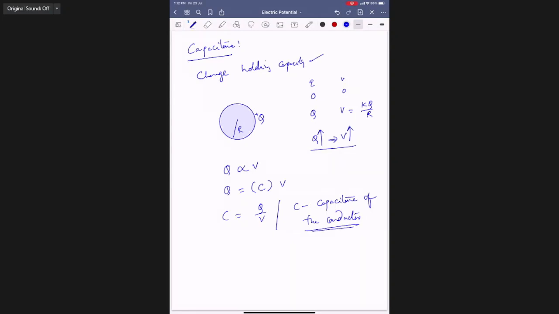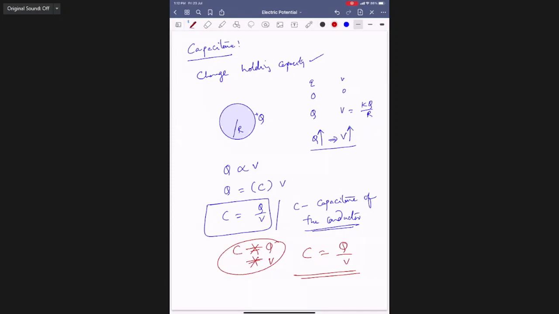It is only the ratio of Q by V, just like in lower classes we study Ohm's law, V equals IR, R is V by I. Here also C does not depend on Q or on V. It is simply the ratio of Q by V. More charge, more potential; less charge, less potential. But the ratio for a given conductor remains constant. For a given conductor, C is fixed.